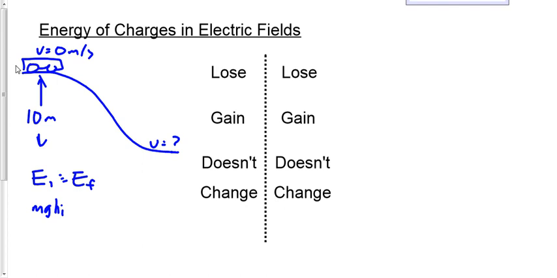Does it have kinetic energy at the top of that hill? No, it doesn't. How do you know it doesn't have kinetic energy? Good, because it's not moving. So it's got potential energy because it's got a height. It does not have kinetic energy because it isn't moving. Good? All right.